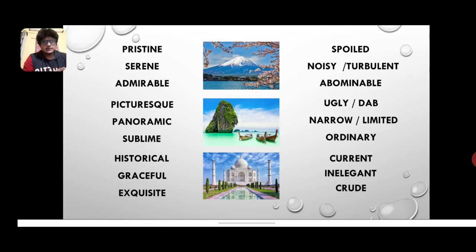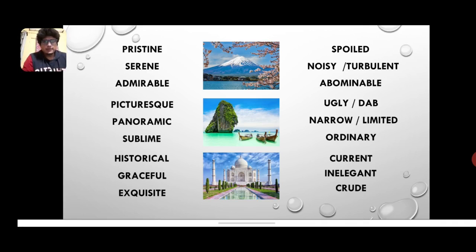Third is sublime, something that is extraordinarily manufactured and, of course, naturally manufactured is sublime, right? That means something of extraordinary presence is called sublime. And now let's target the opposite, the antonyms of these adjectives. Those are the negative adjectives. Picturesque has ugly and drab as the antonym to this adjective. Ugly simply means something that does not look appealing or good or charming or enchanting. What is drab? Drab is simply that which is colorless, anything that has got no power to attract anything.